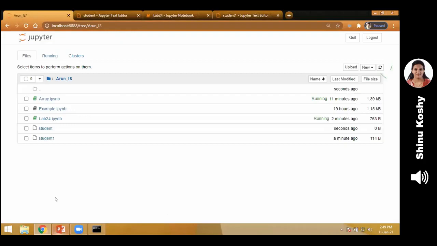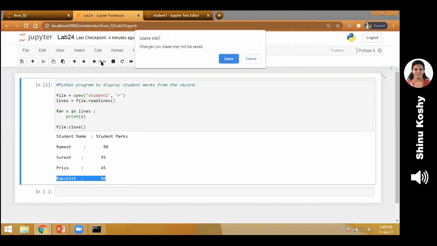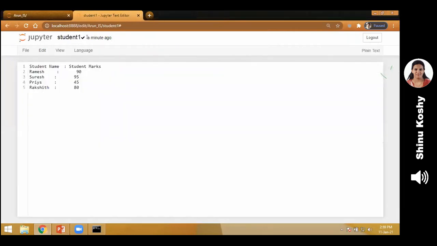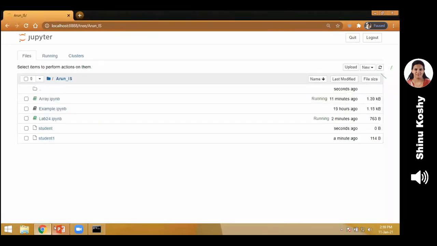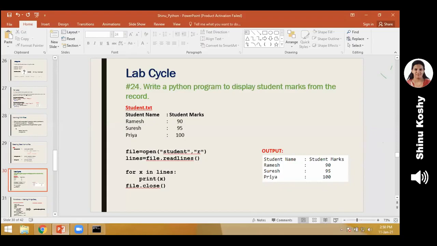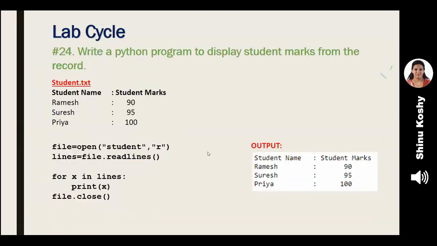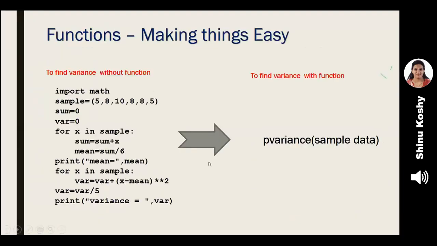So that is about the file handling. So we have finished lab cycle 24. Now, we go to another concept called function.